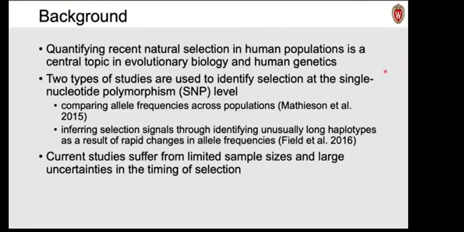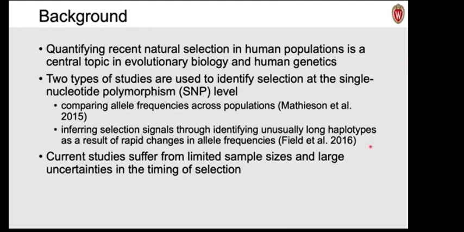Quantifying recent natural selection in human populations is vital for the understanding of the history of our own species. Currently, there are two types of studies that can identify the selection signal at the SNP level. The first one is represented by Madison et al.'s Nature paper that compare allele frequencies across populations. The second type is developed by Field et al.